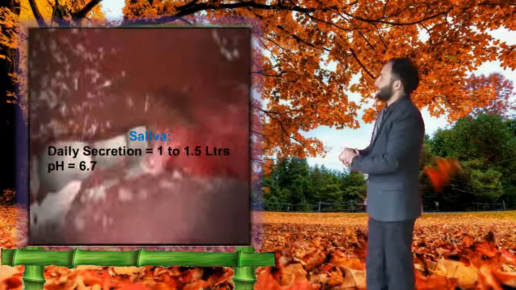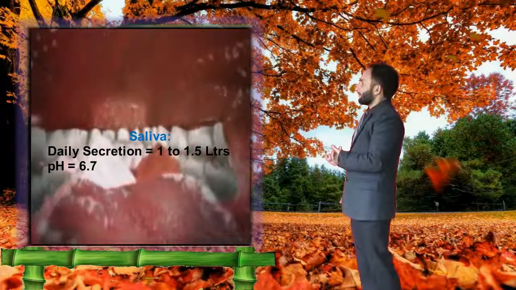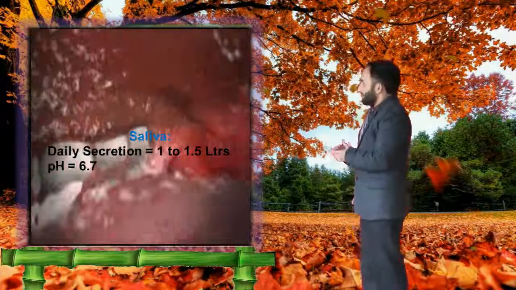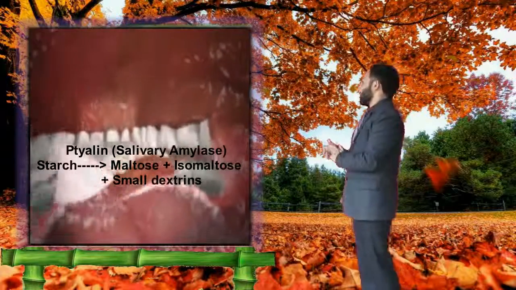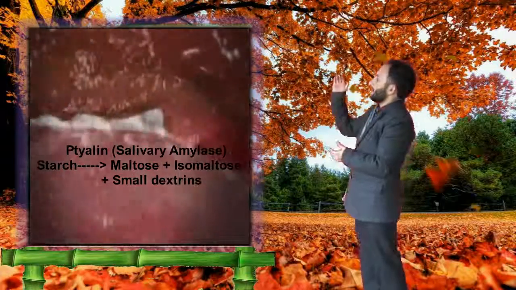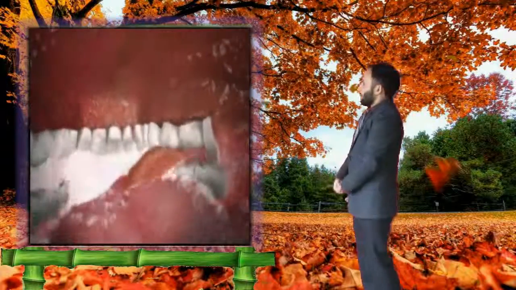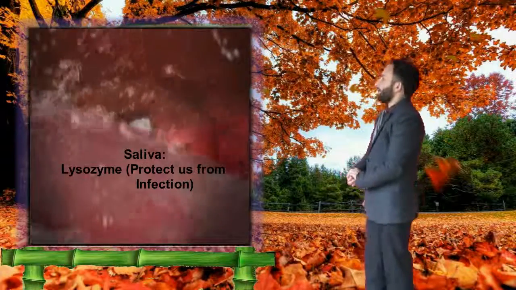Its daily secretion is about 1 to 1.5 liters, and its pH is 6.7. The digestive enzyme ptyalin or salivary amylase converts starch into maltose, isomaltose and small dextrins. Saliva also contains lysozyme, which protects us from infection.